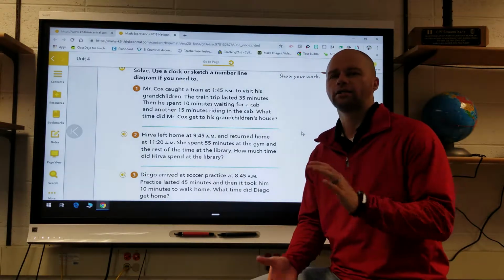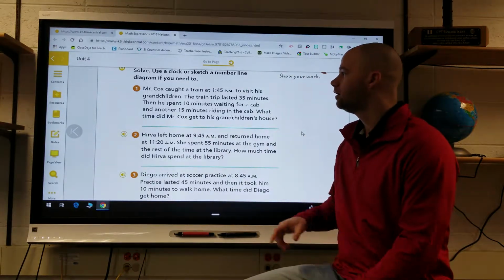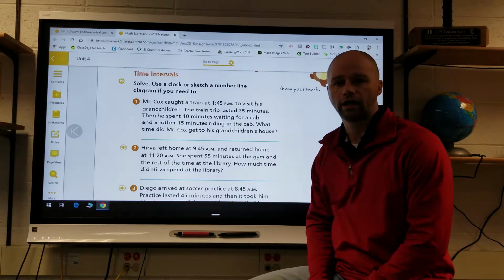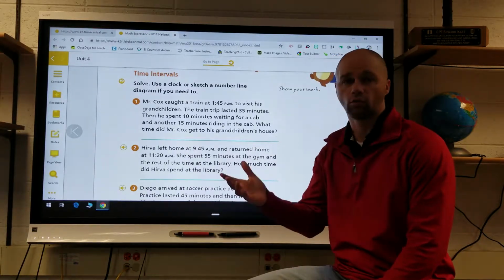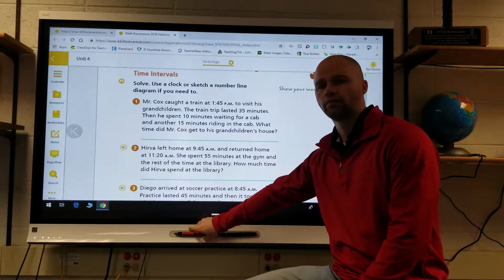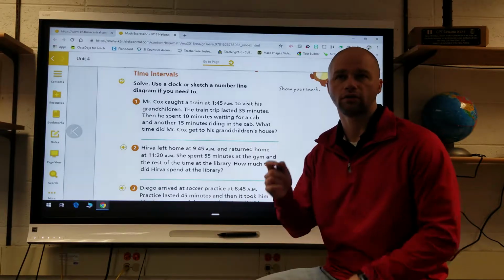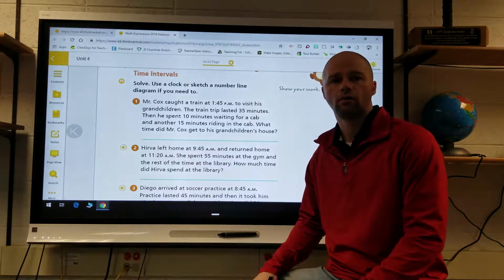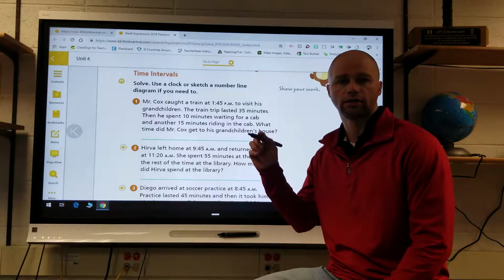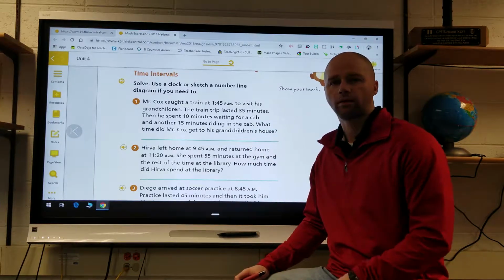All right, get back into math today. We are going to continue working on elapsed time, this time just in word problem form. So if you need to use a clock, you can use a clock in the back of the room. Or if you just want to sketch a number line like we did in the last lesson, that might be easier as well.